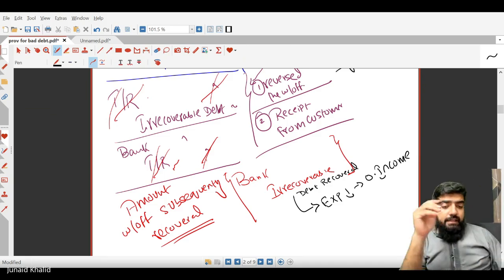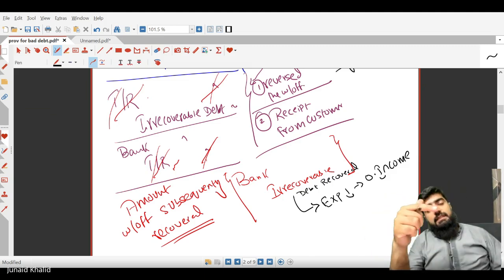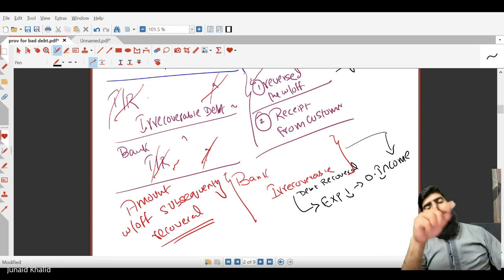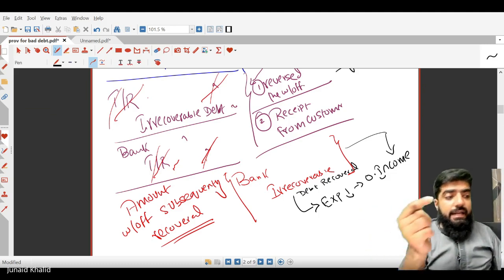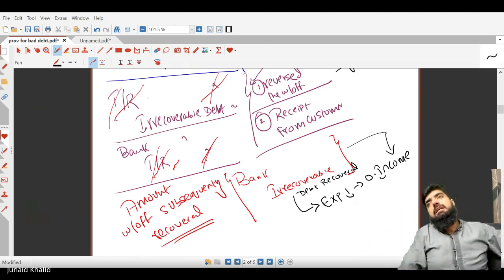Remember, irrecoverable debt subsequently recovered will always be considered as other income. I repeat, irrecoverable debt subsequently recovered will be considered as other income.